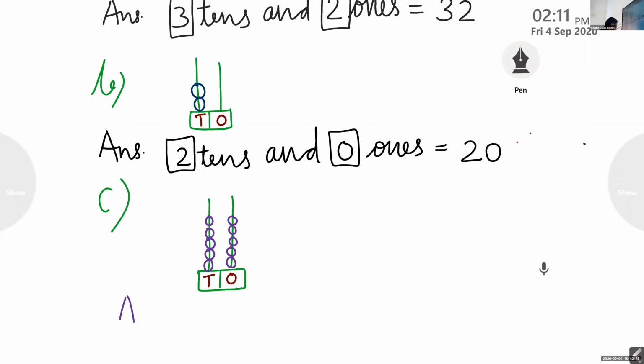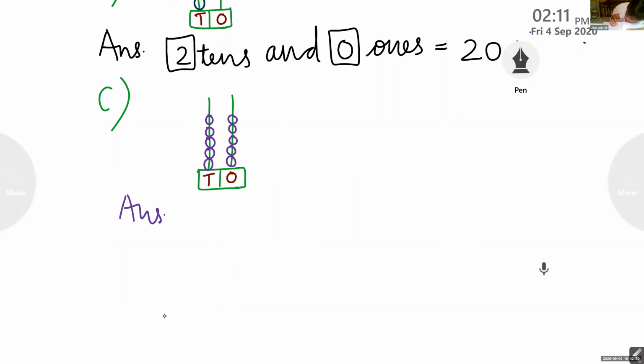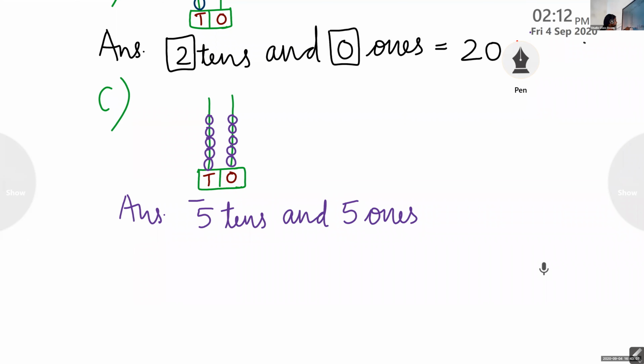Now answer here. 1, 2, 3, 4, 5. 1, 2, 3, 4, 5. In both the places we have 5 beads. So we can write 5 tens and 5 ones. The number is 55.